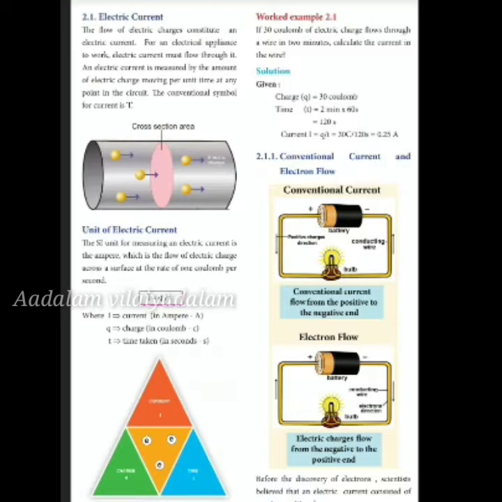Now here you are defining electric current. The SI unit for measuring an electric current is ampere, which is the flow of electric charge across a surface at the rate of 1 coulomb per second. It is denoted by I, where I is equal to Q by T. I is your current, measured in ampere, A. Electric charge is Q, unit of Q is coulomb. Time taken is T, unit is seconds, S.